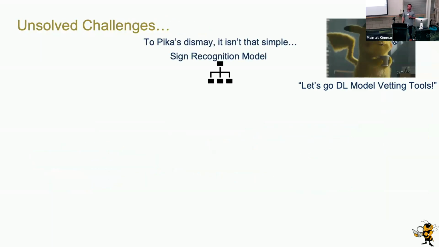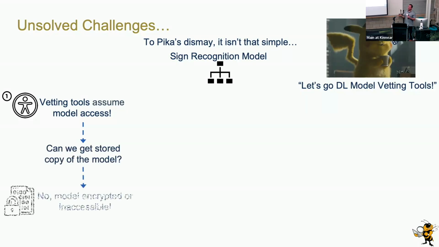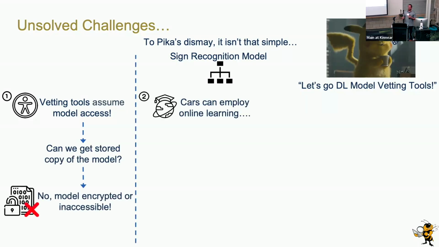Unfortunately, there are some problems with this approach. The first problem is that these tools all assume model access. In the wild, when you have this car crashing, the forensic investigator might not be able to go in and pick up that model for investigation. It could be encrypted, it could just be straight up inaccessible. The company might not want to cooperate and give you that model.